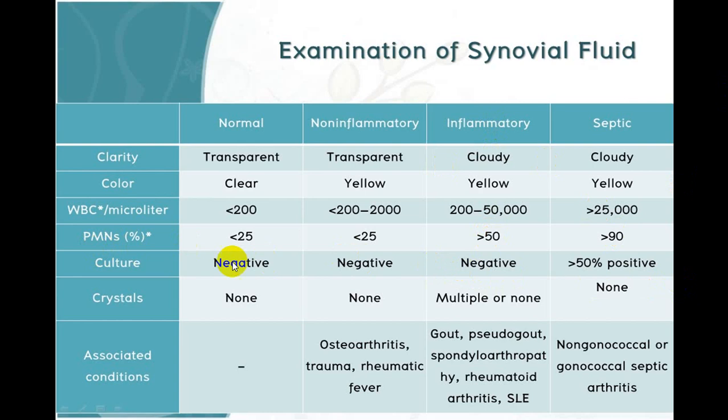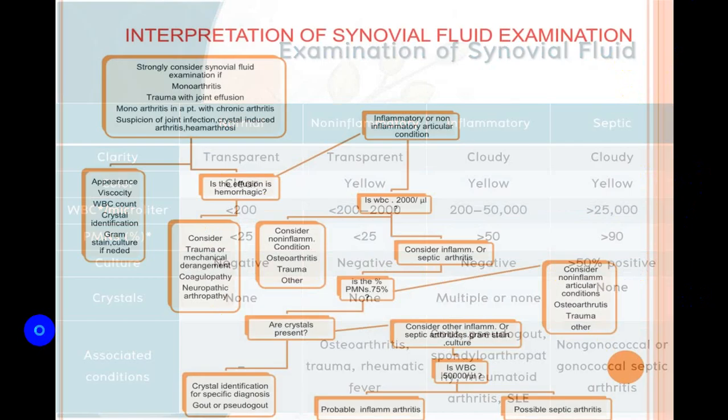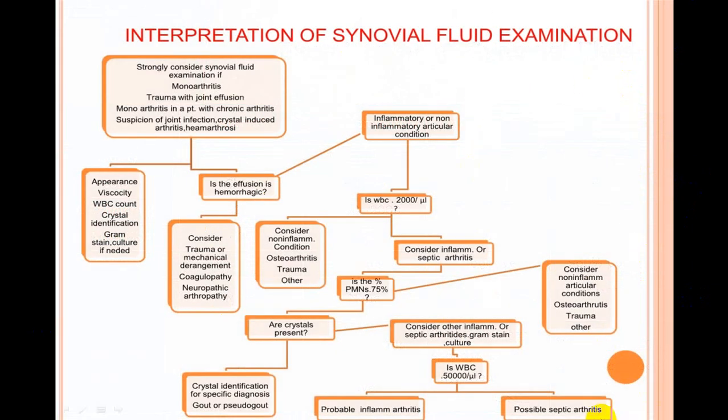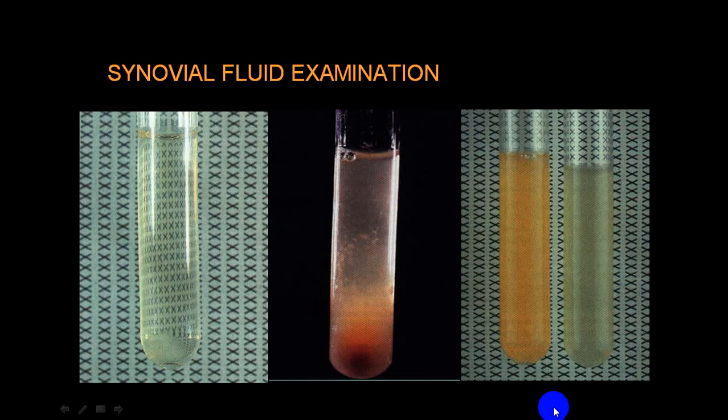Culture will be negative in all except in a septic. So culture becomes the most important thing. Don't put them on an antibiotic if you want to rule out septic arthritis, because once you give an antibiotic, the culture will come back negative. So a negative culture does not rule out septic arthritis. Always do a culture first and then put them on an antibiotic. And in a crystal-induced arthritis, you will see crystals in the synovial fluid. So these are the flow charts. At your leisure time, you can go through them.